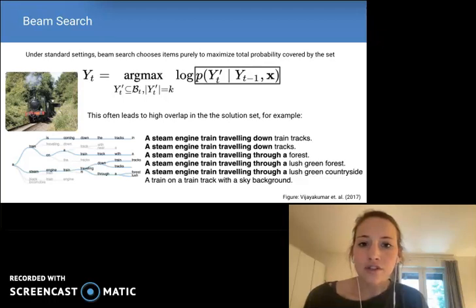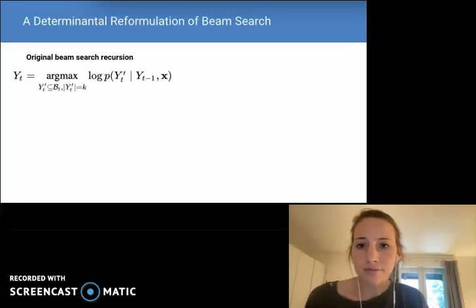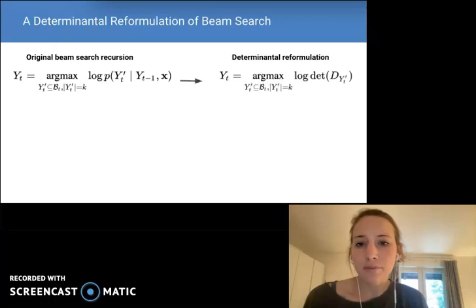In the effort to address this issue, we propose a new formulation of beam search that allows us to take into account interactions between items on the beam during decoding. We call our algorithm Determinantal Beam Search. To motivate our reformulation of beam search, we first look at a base case. Let's take the recursive component of the beam search algorithm.